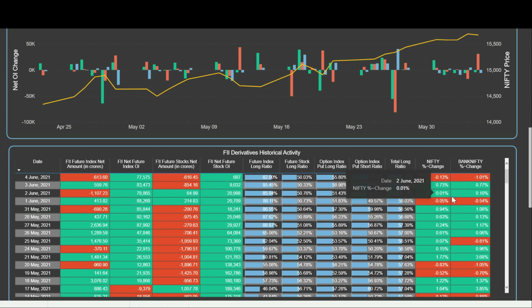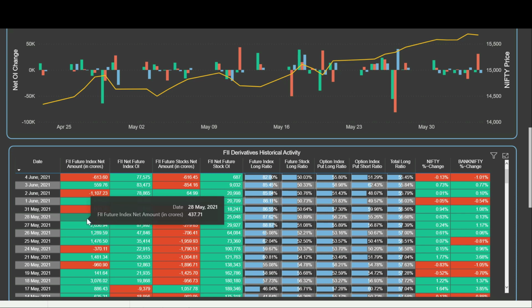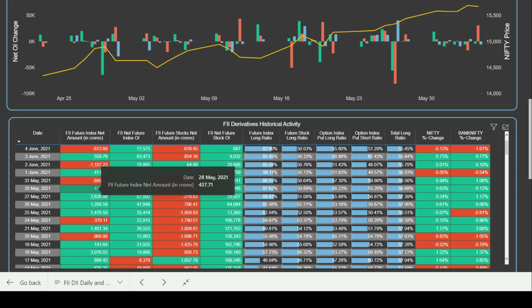So this gives you a very clear picture of what is actually happening, and this table will give you a signal whenever a big fall has to come. And we'll see that in a few minutes when we analyze the fall which happened after the coronavirus news in late February 2020, and we'll see what FIIs were doing just before that fall. So let's now quickly analyze that to see how game changing this data could be for you if you are analyzing and monitoring this data on a daily basis and closely watching the FIIs' positions.